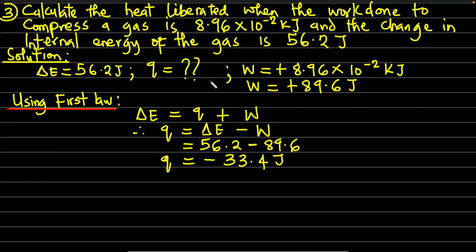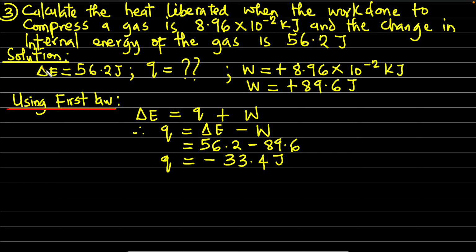Now, work done. If you notice, I gave this work done a positive sign. Why is it so? Because they say compression of gas. If a gas is being compressed, that means you're reducing the volume. If a gas is expanding, that means the gas is increasing its volume. And what makes the gas increase its volume is the gas itself expanding. So in this case, expansion of gas is work done by the system, because the gas is the one expanding, it is the one doing the job for itself.